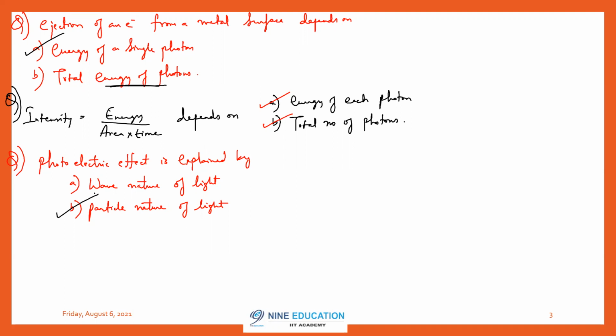Particle nature is able to explain, because particle nature talks about energy packets. That energy packet is called a photon. Now, a photon should have minimum capable energy in order to release the electron. So photoelectric effect is explained by particle nature of light. Next.